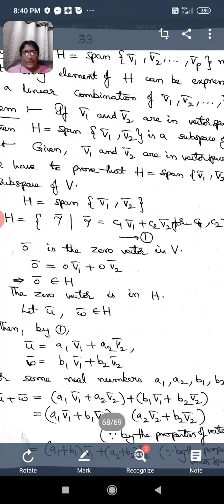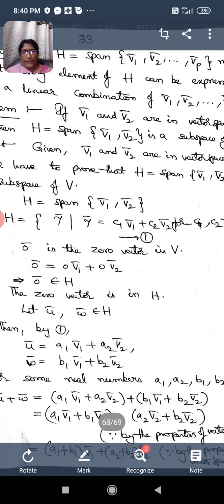the set of gamma bar such that gamma bar is equal to C1 V1 bar plus C2 V2 bar. As there are only two vectors given in the set span, we should have the linear combination of only those two vectors, which can be given as C1 V1 bar plus C2 V2 bar. As that linear combination is again a vector, I am denoting it as gamma bar.